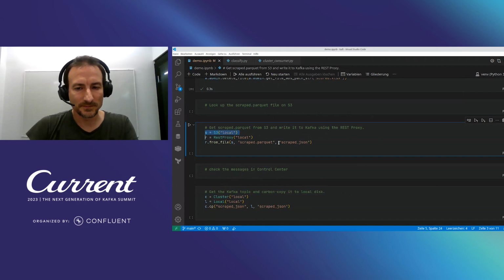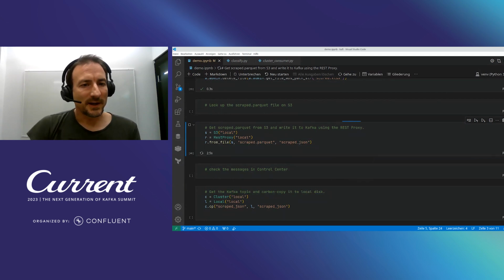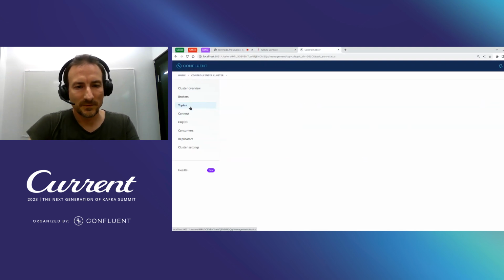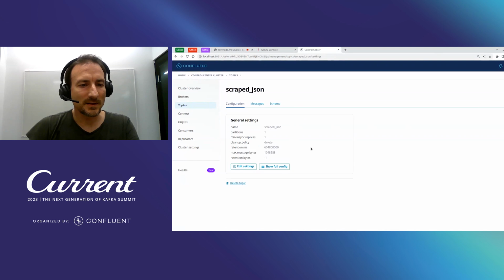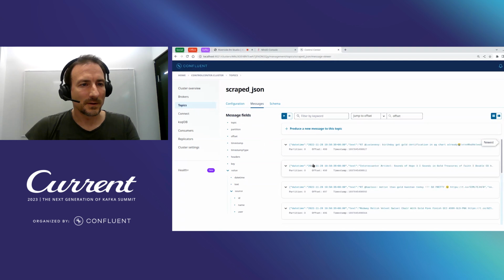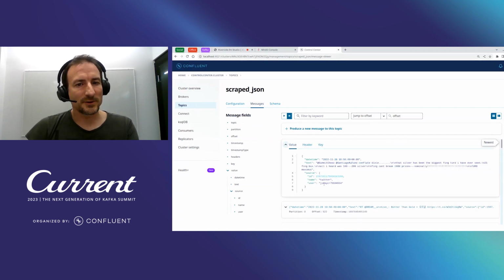How does it work in Cfei? We just connect to S3 here. We connect to the REST proxy, and with a one-liner, which says from file, we just take the Parquet file and write it to Kafka in the topic called scrape.json. So let's do that, and at the same time, have a look at the topic. And you can see the messages coming in. That's actually the data from this Parquet file.